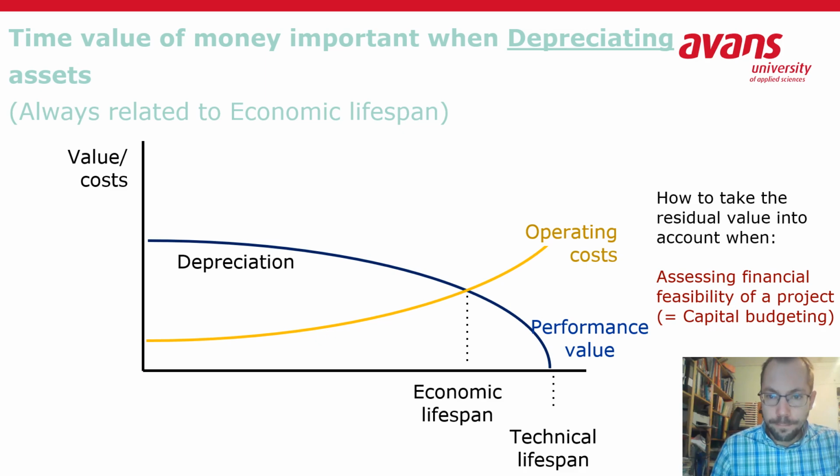And we have learned that the economic lifespan has ended when the operating costs actually outperform the performance value, and that the technical lifespan has ended when actually the asset cannot be used for any purpose anymore.